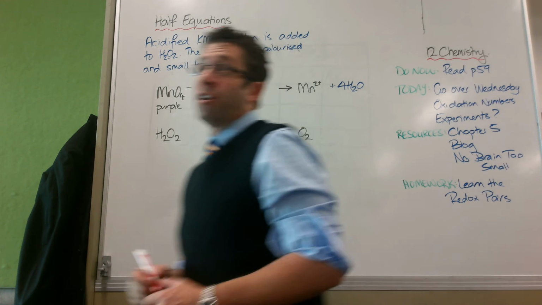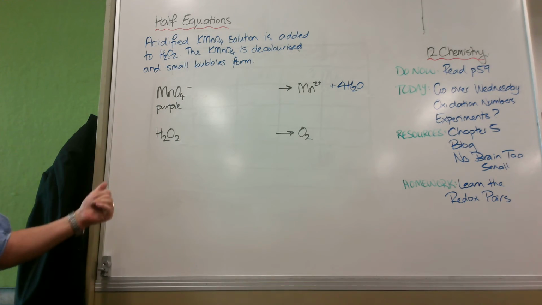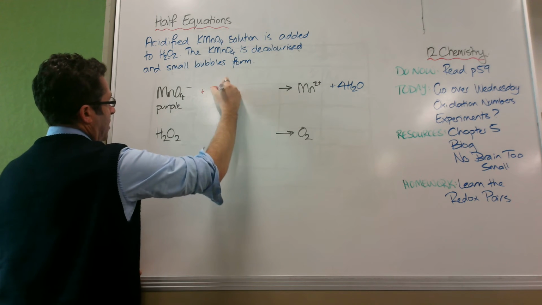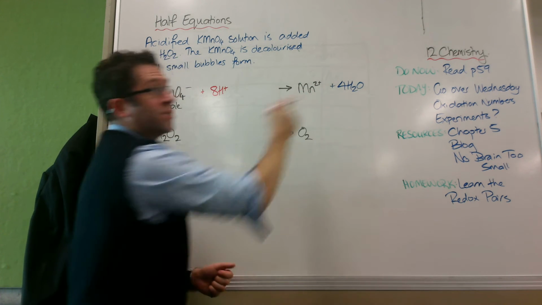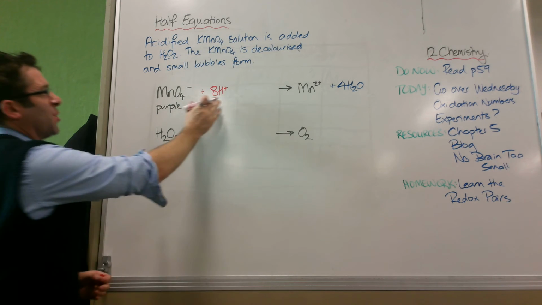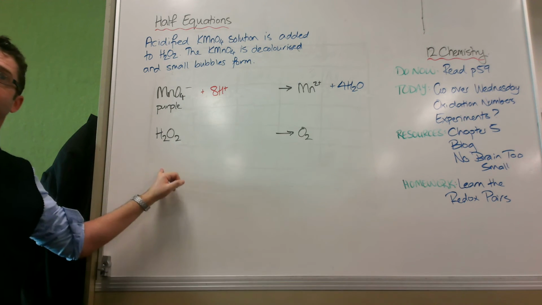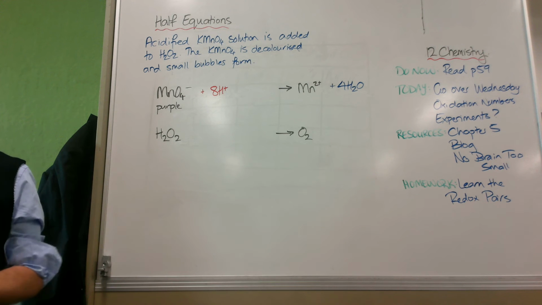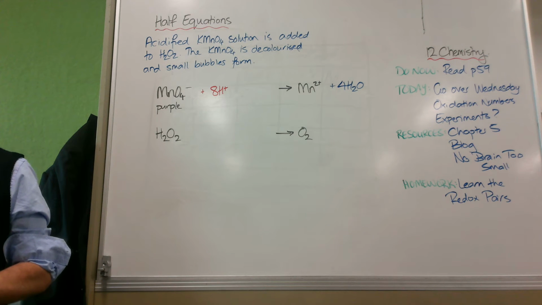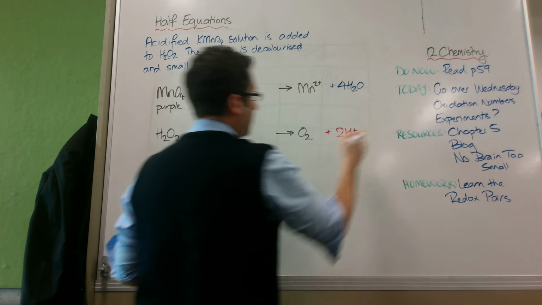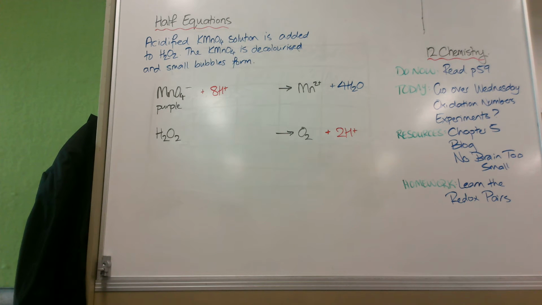And I actually add quite a lot of sulfuric acid to make the acidified permanganate solution, and this tells me why it's so much. There are 4 times 2, 8 hydrogens in there, so I need 8 there. This one doesn't have its hydrogens balanced, so what do you think I need to add on the right-hand side? 2 H+, brilliant. Okay. Now, for atoms, these are balanced. That should balance your atoms.